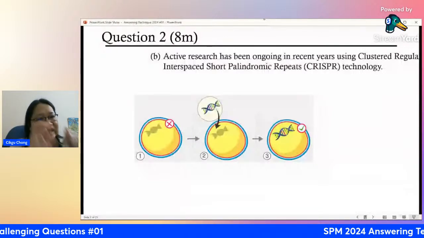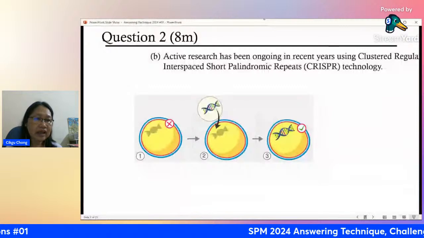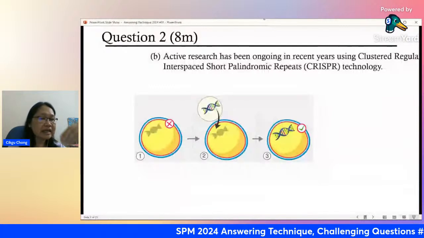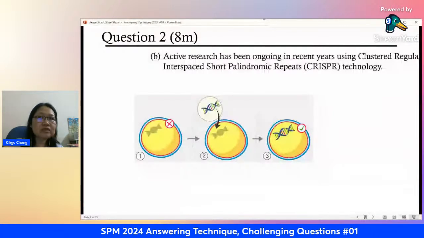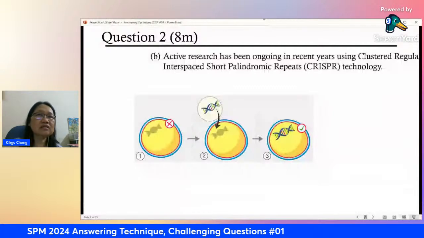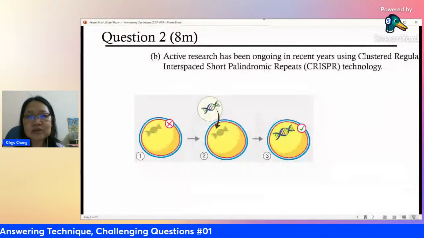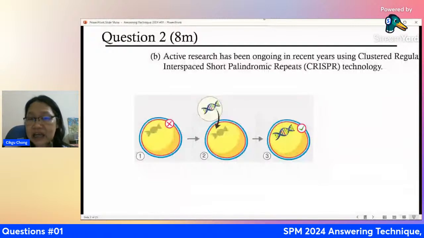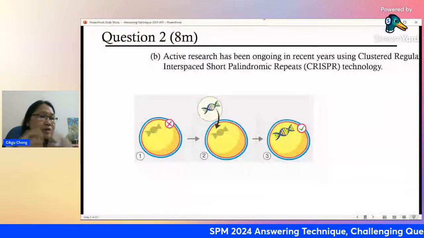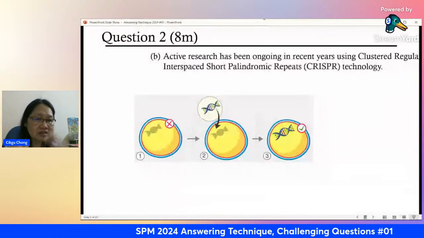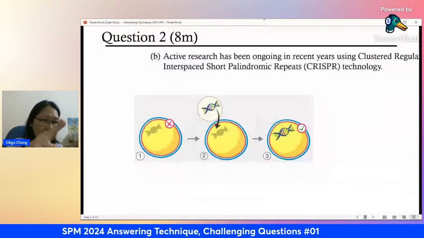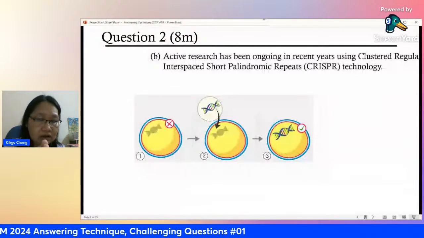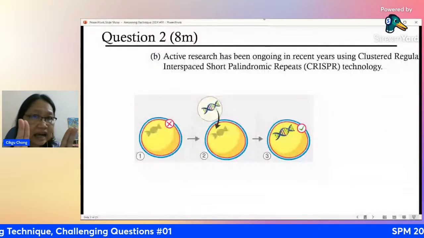It's actually the same thing as what we've been talking about just now. It is replacing the faulty gene and putting the good gene, the normal gene, inside. So it sounds very classy, the name is so fancy, but the basic principle is very simple. You cut first, you identify what is wrong, and you cut it not using scissors, using